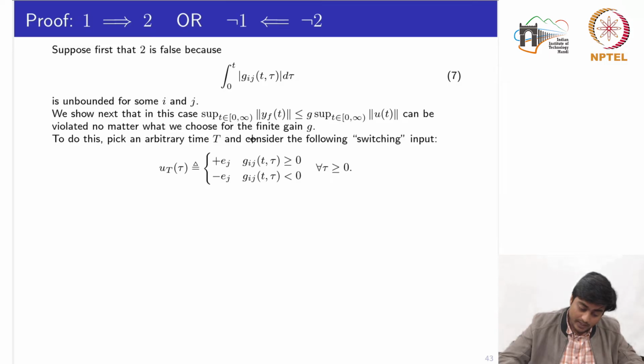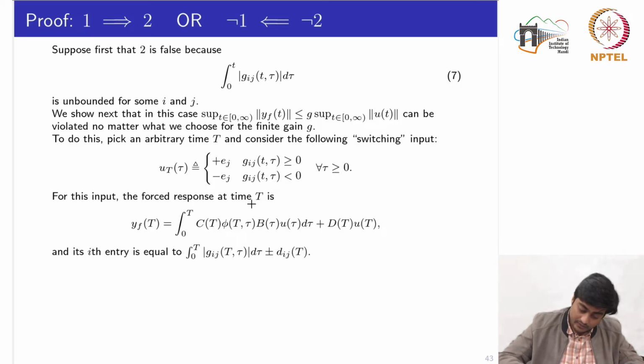So again, we pick an arbitrary time T, and we design a signal u, the control signal, which is bounded. You can see that we define the signal in the sense that whenever the ijth entry of G(t, tau) is greater than or equal to 0, the input is plus e_j, and if it is less than 0, the input is minus e_j, where e_j is the canonical basis vector of the k dimensional vector, sorry.